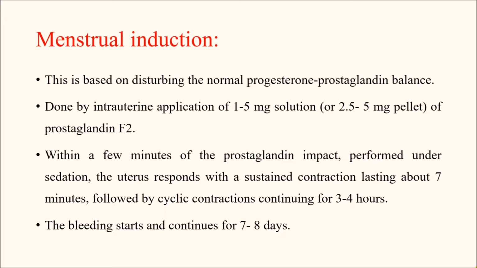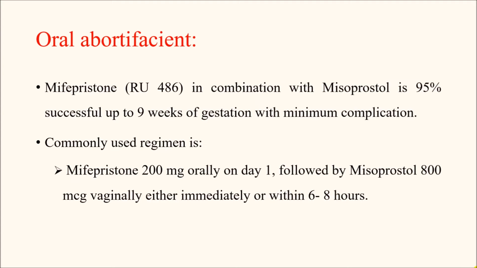Next method is menstrual induction, which is based on the concept of disturbing the hormonal, that is progesterone prostaglandin balance. This is done by intrauterine application of 1 to 5 mg solution, or alternatively 2.5 to 5 mg pellet of prostaglandin F2. Within a few minutes of prostaglandin application, because of the action of the prostaglandin, there is sustained contraction of the uterus lasting for about 7 minutes, and this is followed by cyclic contraction of the uterus continuing for the next 3 to 4 hours. This whole process has to be done under sedation. The bleeding starts and continues for 7 to 8 days.